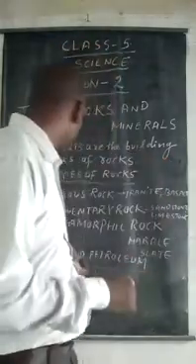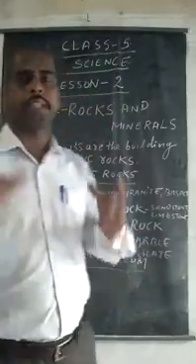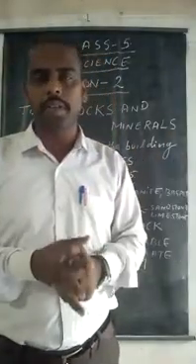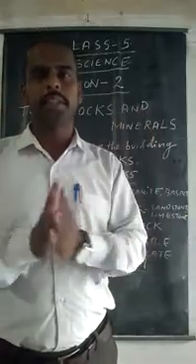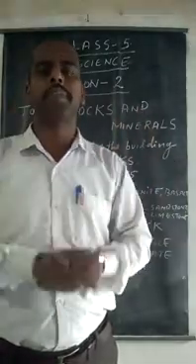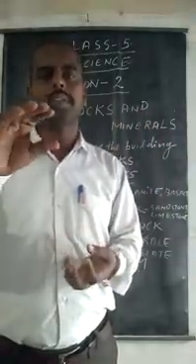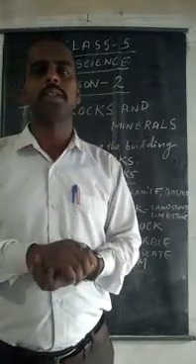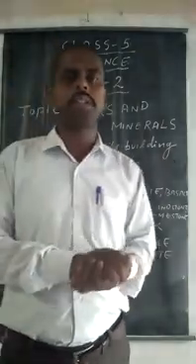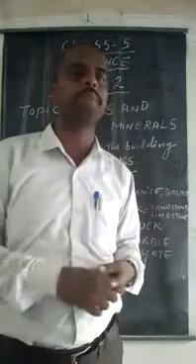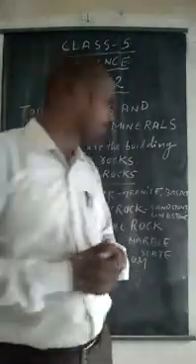Third one is metamorphic rocks. Means by the combination of sedimentary rocks and igneous rocks, metamorphic rocks are formed. These metamorphic rocks are deposited in the earth's crust also. But the very important rock is sedimentary rock, because from sedimentary rocks we get many varieties of minerals also.